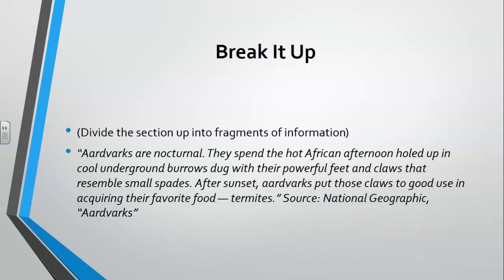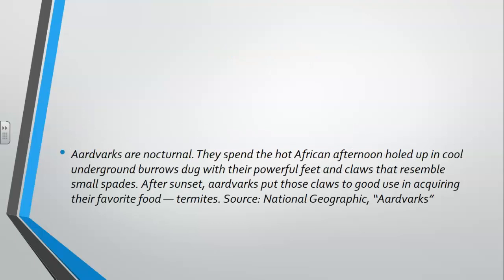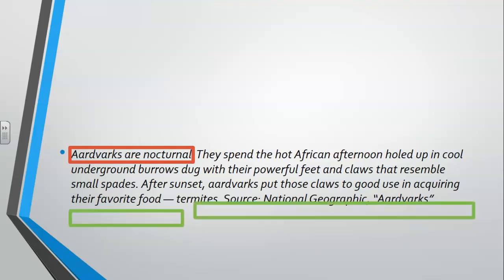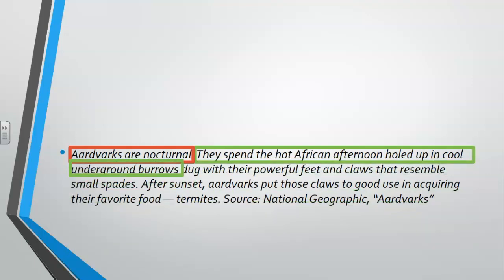Now, you want to break it up. There's a couple ways you can do this. You're going to divide the section up into fragments of information. So we're going to have this original sentence right here, and then we're going to start breaking it up into little snippets of information. I've color-coded it right here. Aardvarks are nocturnal is the first bit of information that we have gained from this paragraph. The second bit is going to be the stuff in green. They spend the hot afternoon holed up in cool underground burrows, so we know where they live. They live in underground burrows in Africa.